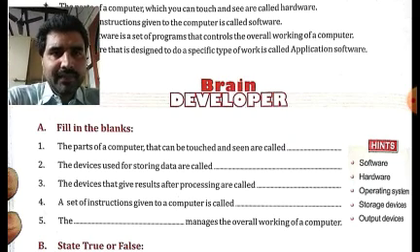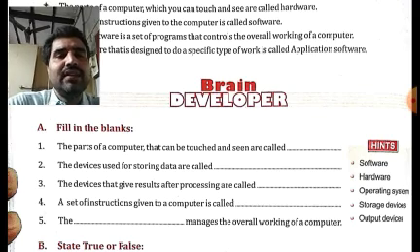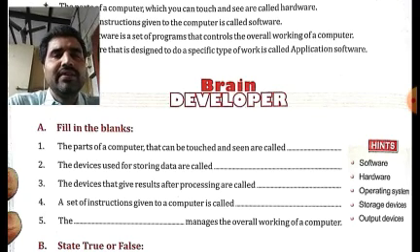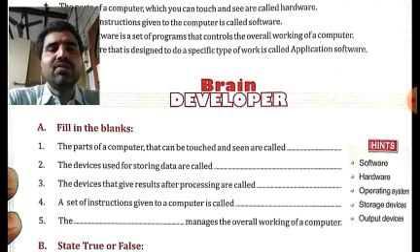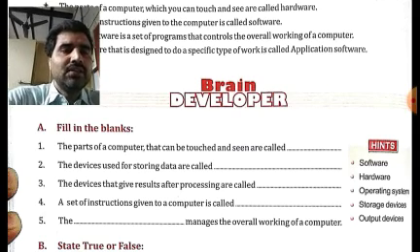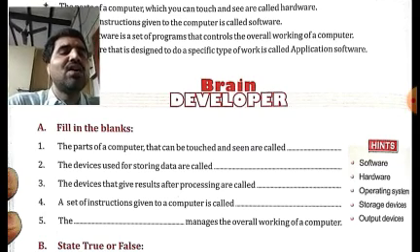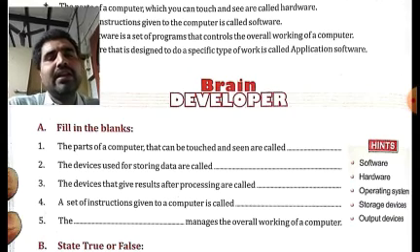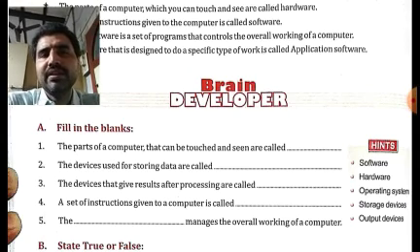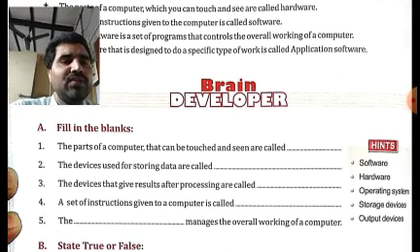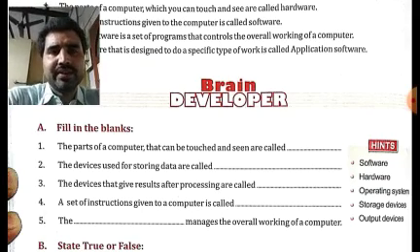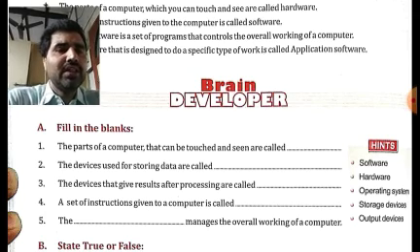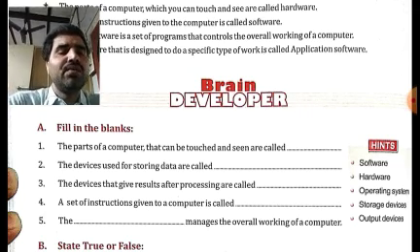Now, the devices that give results after processing are called what? We know that output devices are the devices which give us the results after the processing has been done. So the correct answer in this case is output devices. Similarly, here also you will get three options. They could be output device, storage device, software, or any other option. You will choose the correct option, which is output devices.